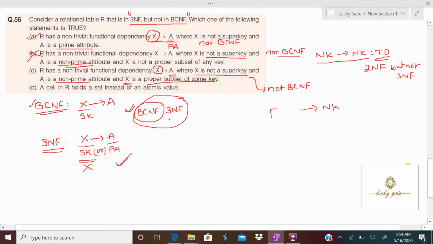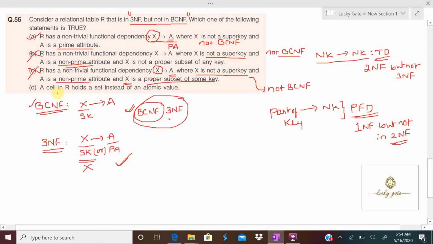A proper subset of some key we call part of some key. It means the dependency is of the form part of key to non-key, which we call a partial functional dependency. If a relation has a partial functional dependency, we can say such relations are in 1NF, first normal form, but not in second normal form. So it is not in 2NF, which means it is definitely not in 3NF. So option C is also incorrect.